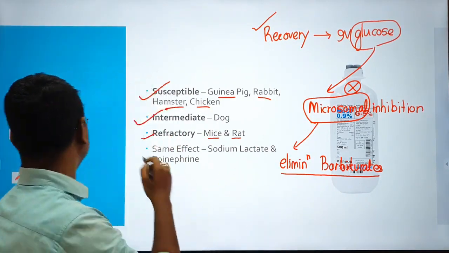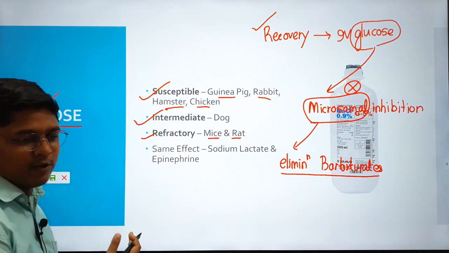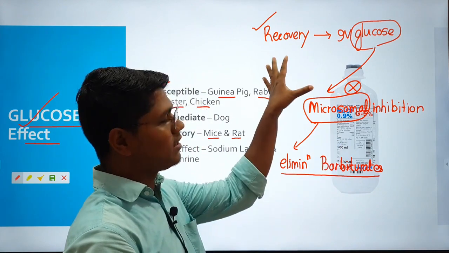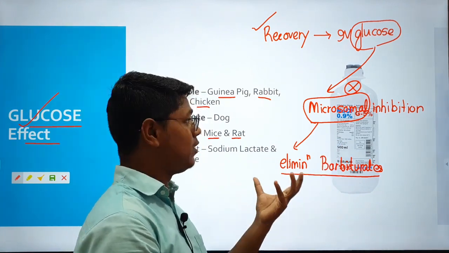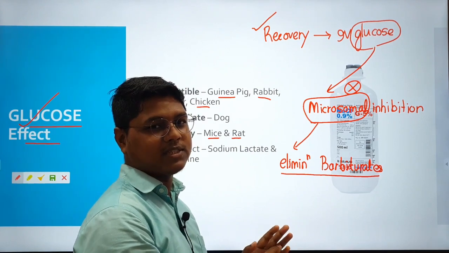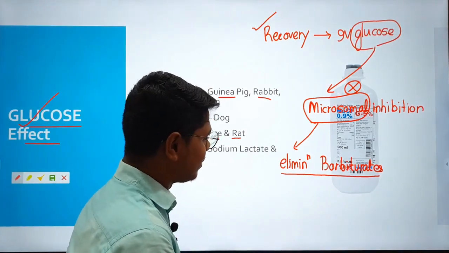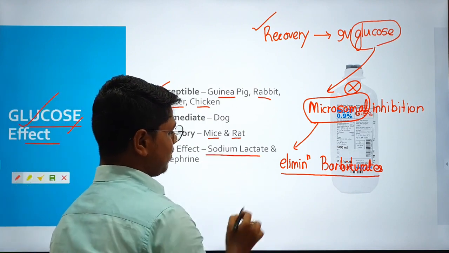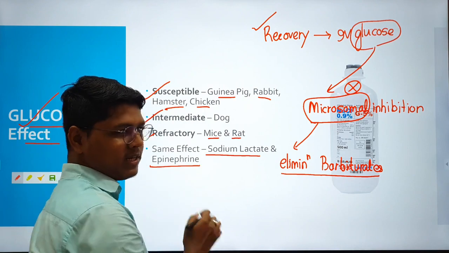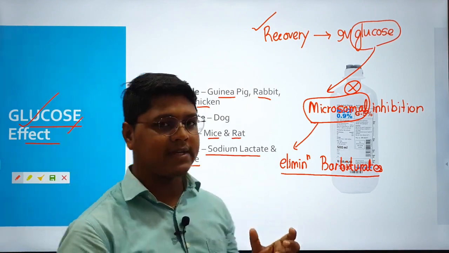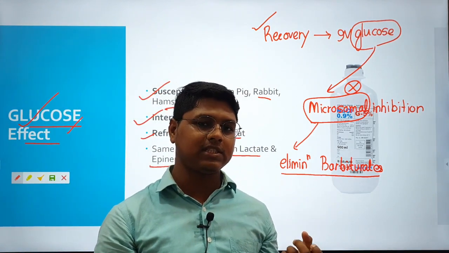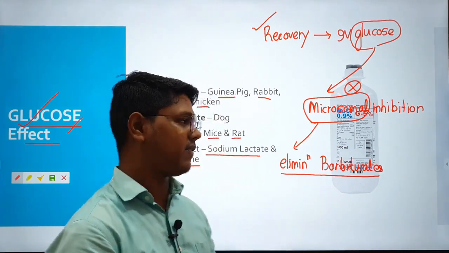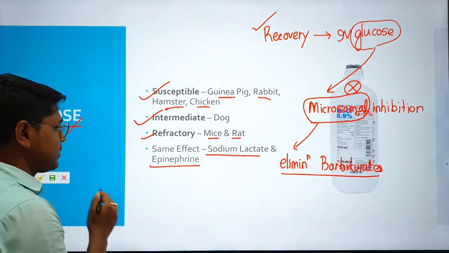This is known as the glucose effect. When you give intravenous glucose during the recovery period, instead of recovery, the animal will go into a deeper plane, or you can say the animal will go back into sleep mode. The same effect can be seen when you give sodium lactate and also epinephrine. But in the book you will find that if you use these drugs in the therapeutic range, this effect is minimal, or you may not find this effect. So this is the glucose effect.